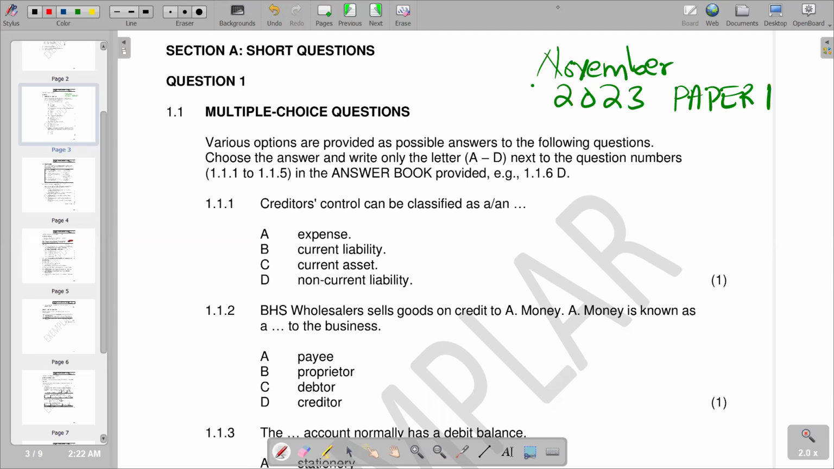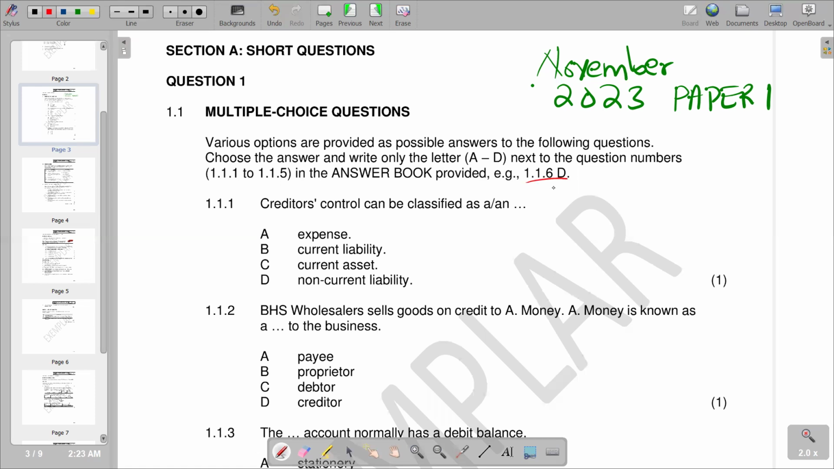So we're going back to our question. We are going to start on multiple choice questions. So the first part of the question reads: the various options are provided as possible answers to the following questions. Choose the answer and write only the letter A to D next to the question numbers. That is 1.1.1 to 1.1.5 in the answer book provided. We are given an example of how to present your answer in the answer book.